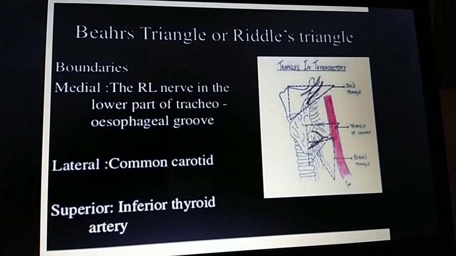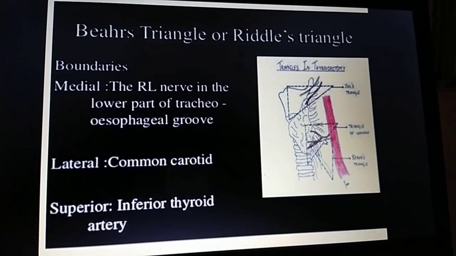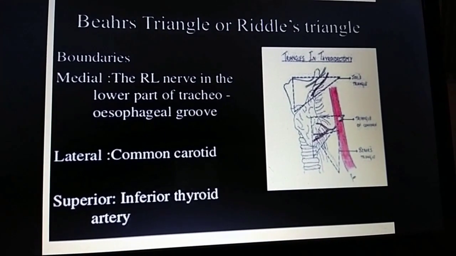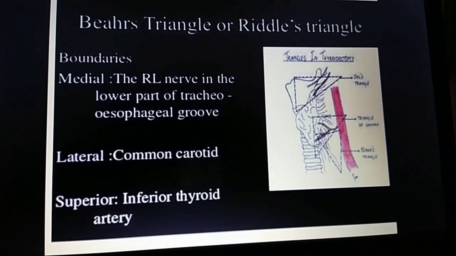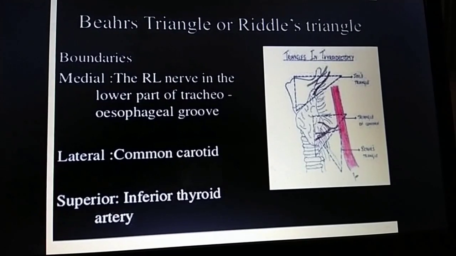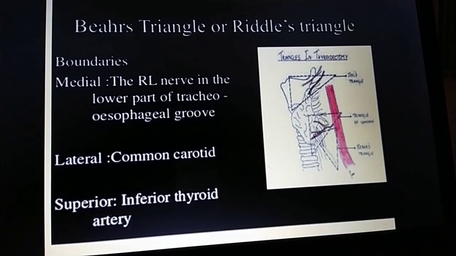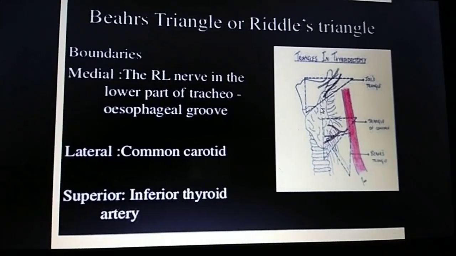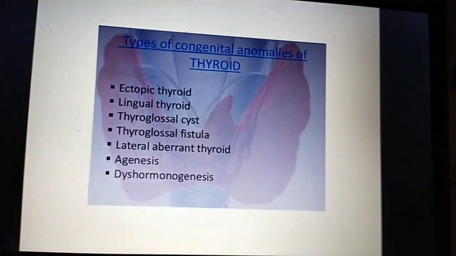Medially there is the recurrent laryngeal nerve in the lower part of the tracheo-esophageal groove, laterally the common carotid artery, and superiorly the inferior thyroidal artery. Now you can go for the applied anatomy of the thyroid gland.